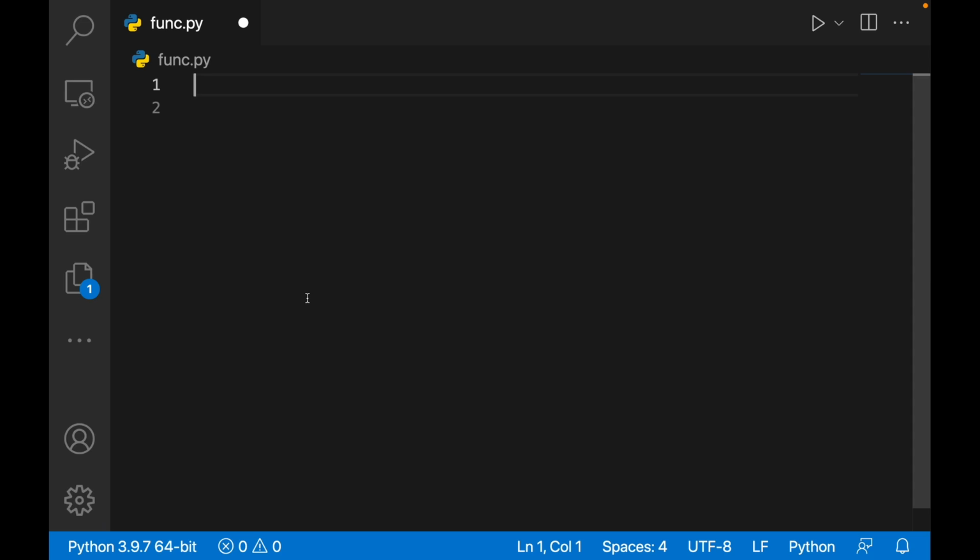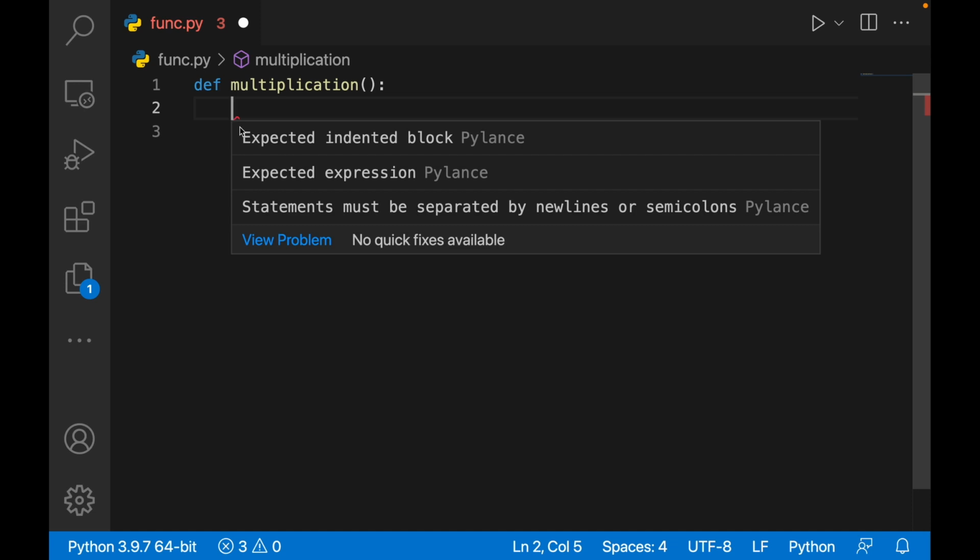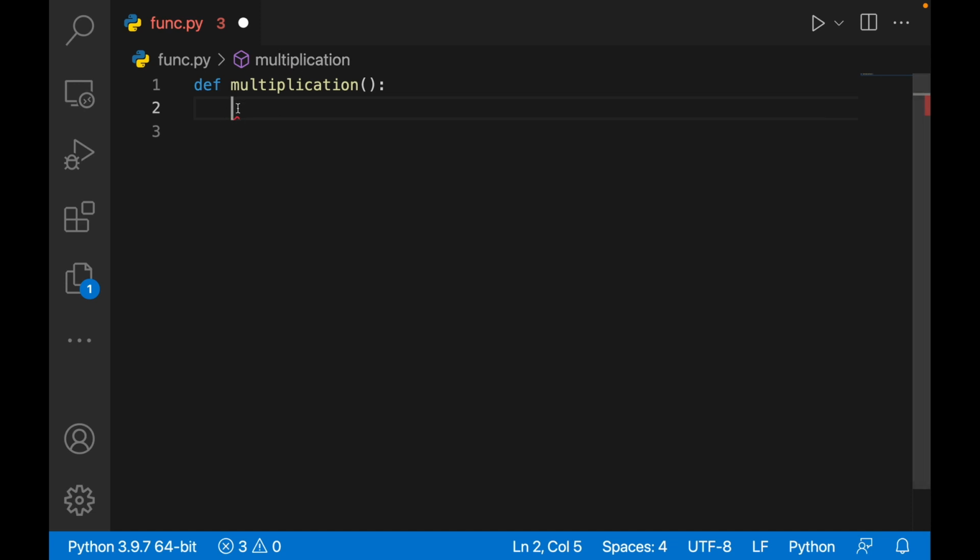The basic syntax of a function is def followed by the name of the function. You can give any name. For example, I'll write multiplication, followed by parentheses, and what this function will do, you write over here. So for example, I give the function n.